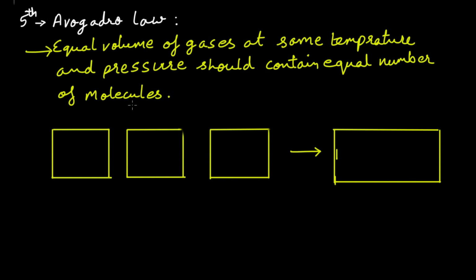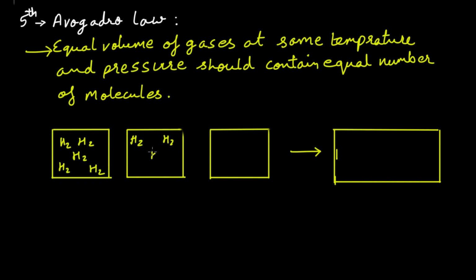Now this one is related to the previous one, Gay-Lussac law. Let's see it in a little bit more elaborated way. In the previous part, 4th part, we saw hydrogen plus oxygen. How they were combining, let's see. Let's consider some molecules of hydrogen, right? Now there are 2 volumes of hydrogen that were combining.